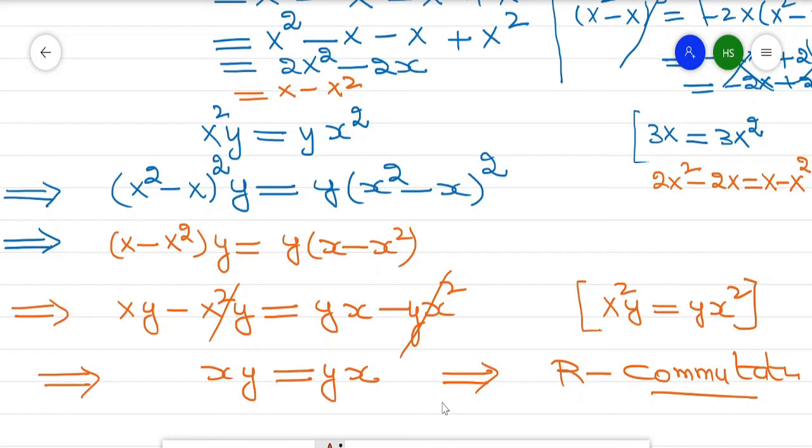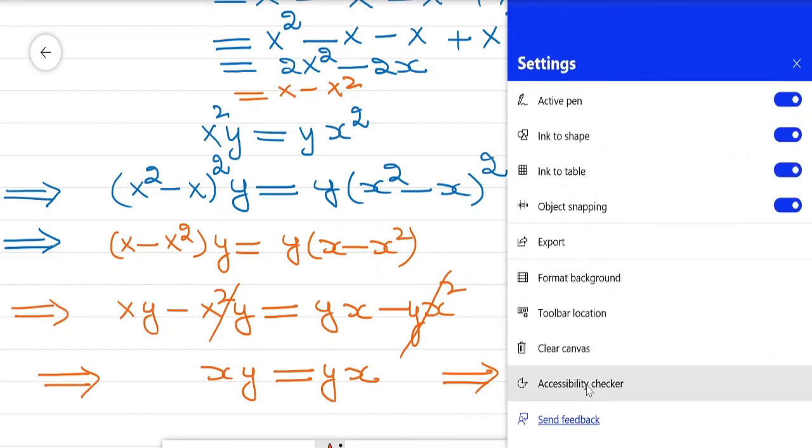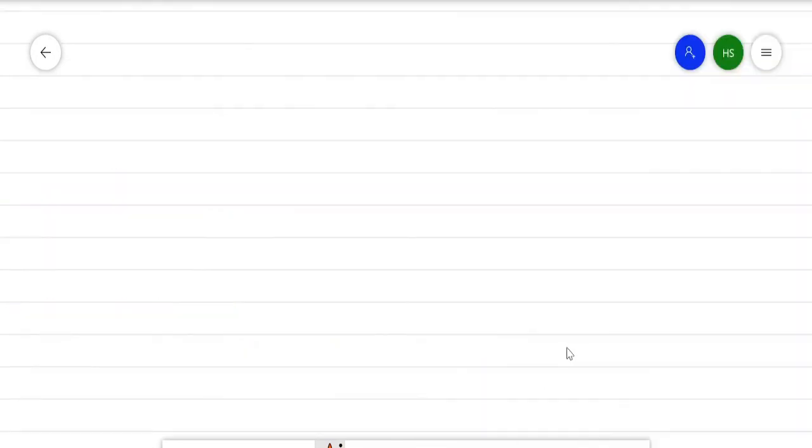Now remember that idempotent and nilpotent. So what is the definition of idempotent? So an idempotent element is, if a square is equal to a for every a belongs to R, so this element is called idempotent.